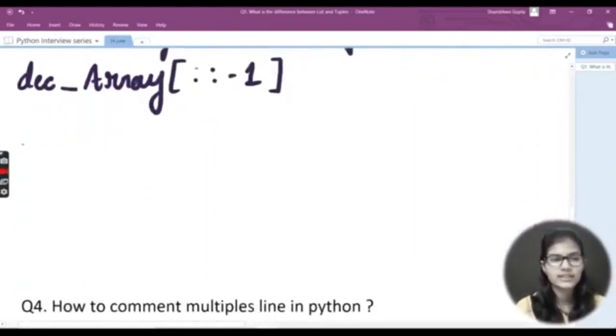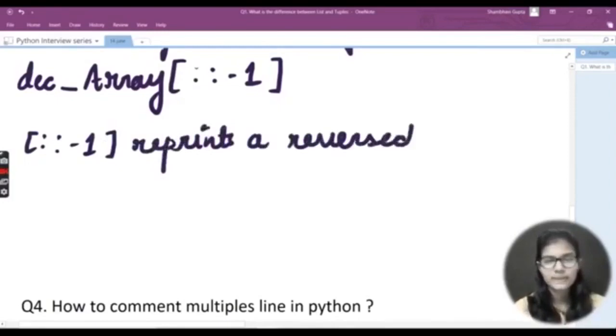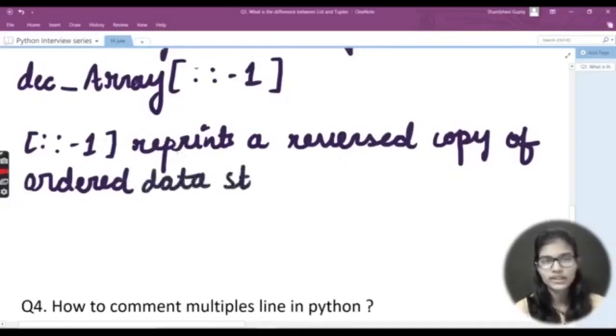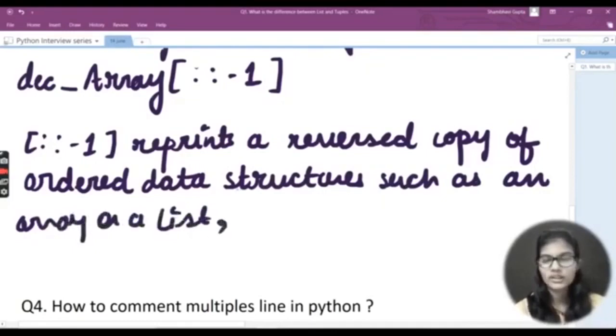Other than this, I'll write colon -1 represents a reversed copy of ordered data structures, such as an array or a list, and the original array or list remains unchanged.